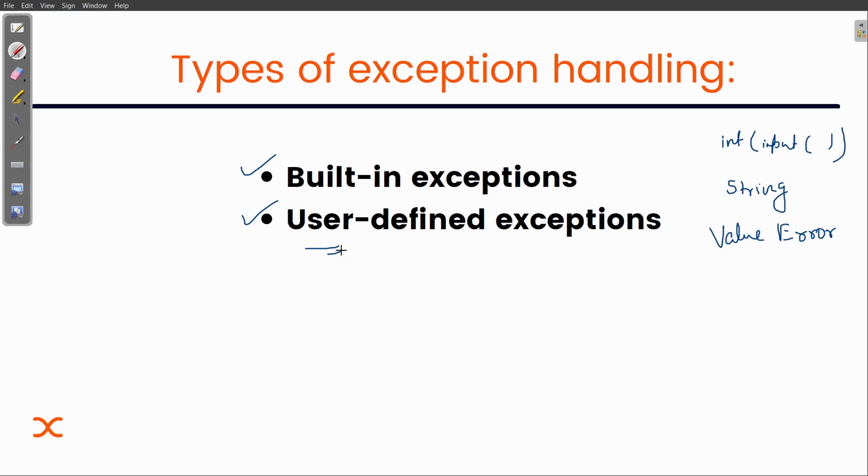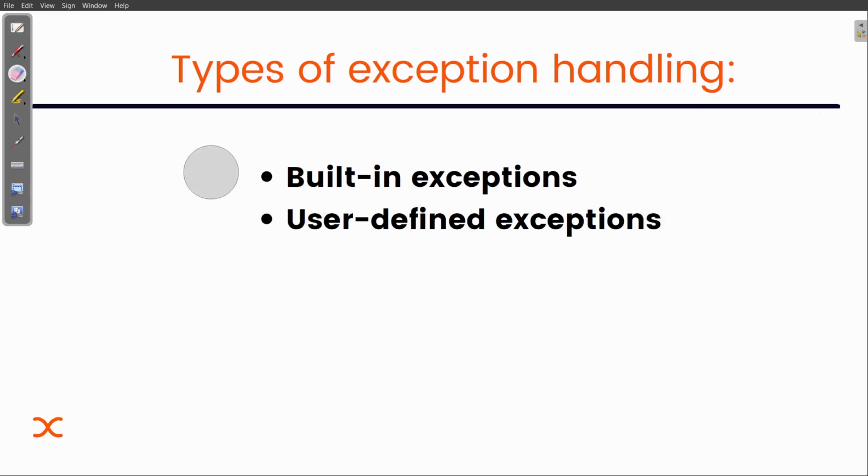At that time the role of these exceptions comes, that is, we manually raise some exceptions. I hope now the concept of the types of exception handling, what is syntax error and what is runtime error is clear to you all.